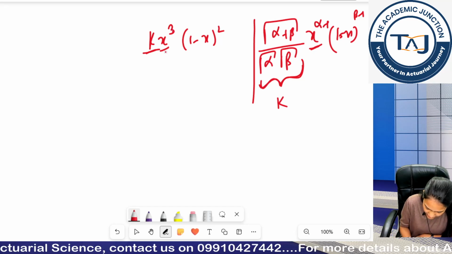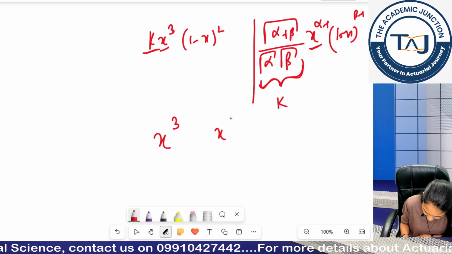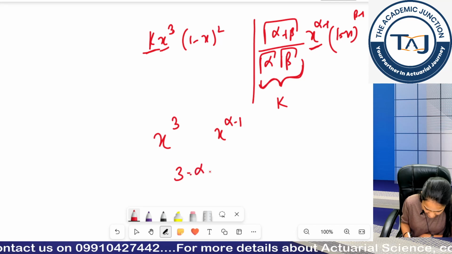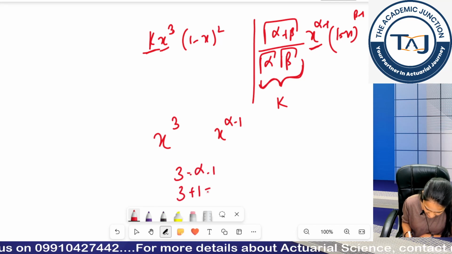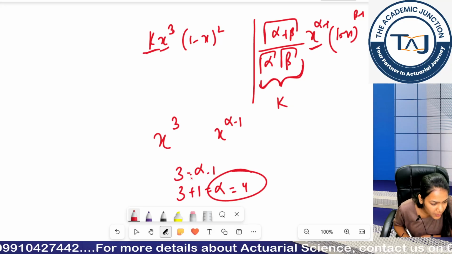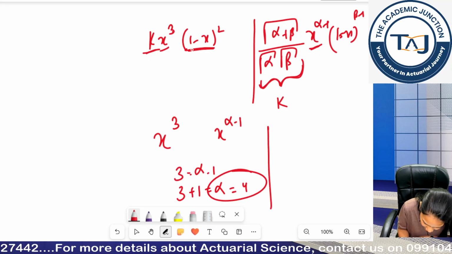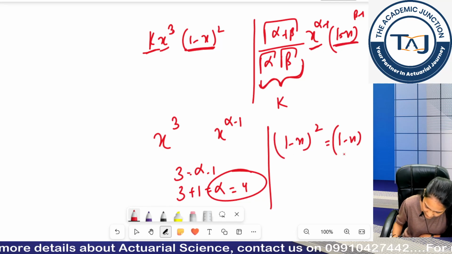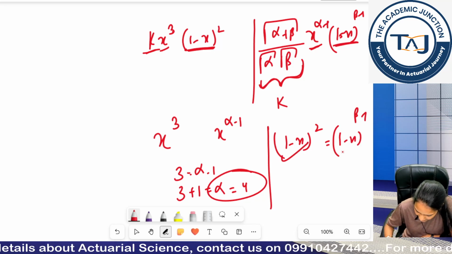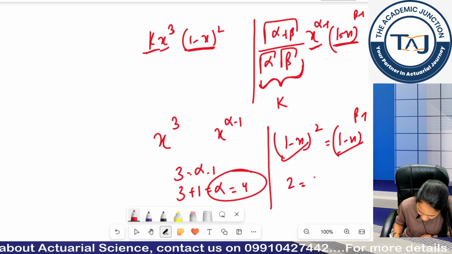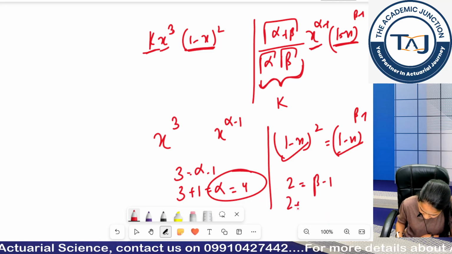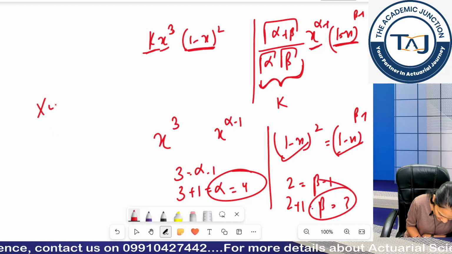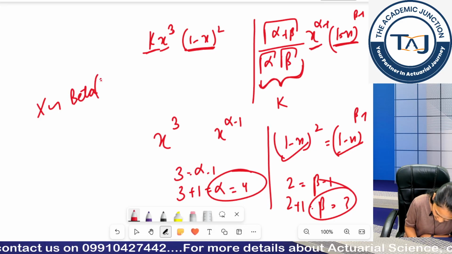Now x cube I have to compare with x to the power alpha minus 1. The bases are the same, so I can directly equate my powers. So 3 plus 1 is my alpha, so alpha is coming out to be 4. Similarly, you can see 1 minus x here, 1 minus x here. So (1 minus x square) I have to compare with (1 minus x) to the power beta minus 1. My bases are the same, so I can directly equate my powers. So beta comes out to be 3.